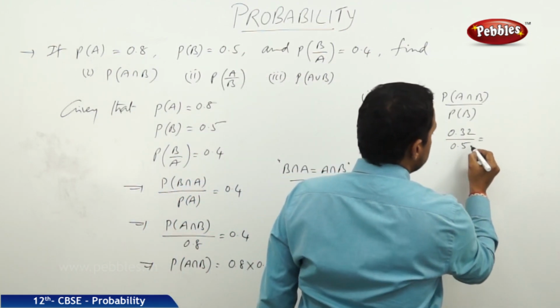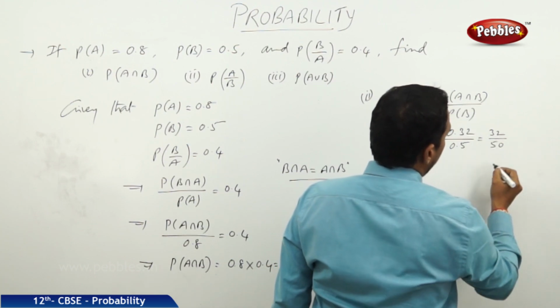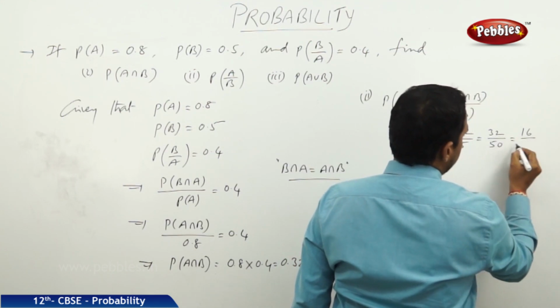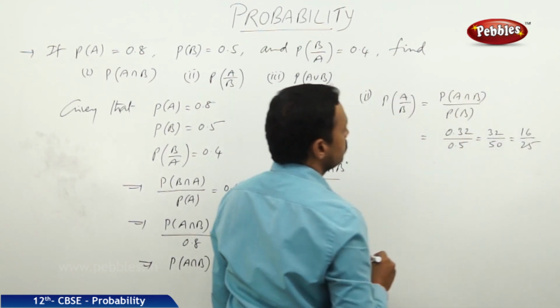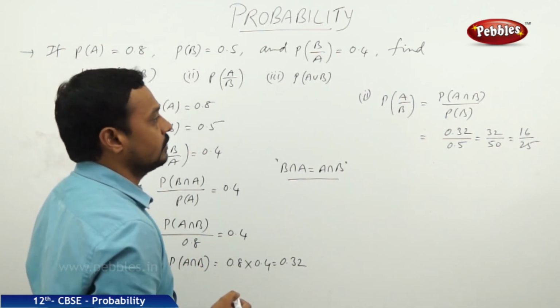We can take it as 32 by 50, the 2 gets cancelled, it is 16 by 25. So the probability of A by B is equal to 16 by 25.